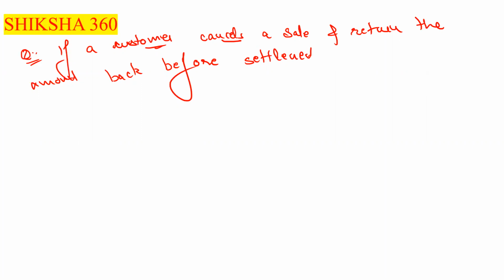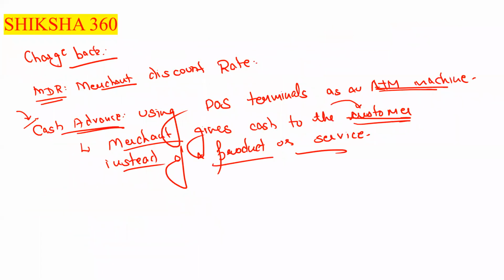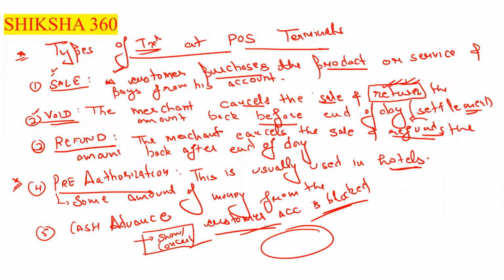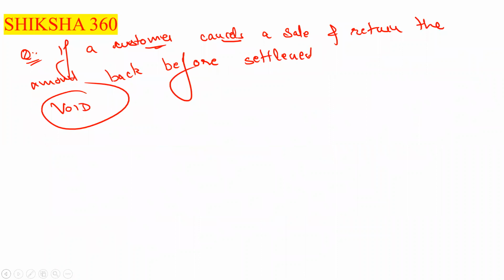Such a transaction is called a void. We have already discussed this one: the merchant cancels the transaction and returns the amount back before the end of the day. That is known as the void.